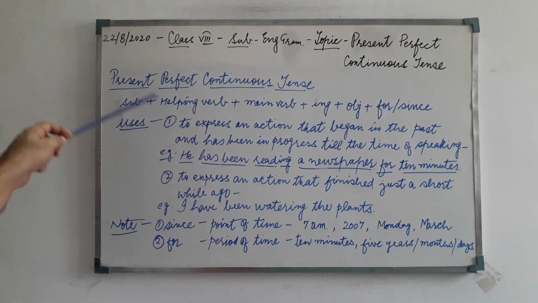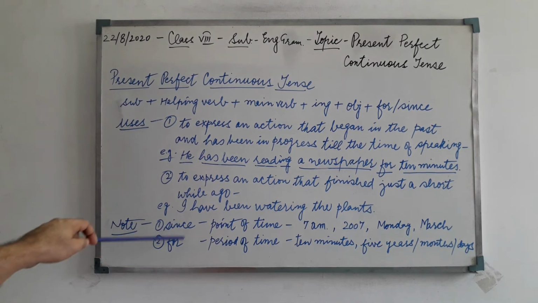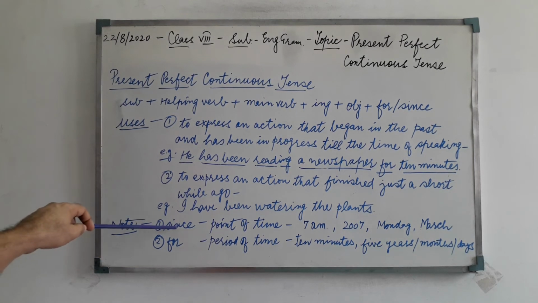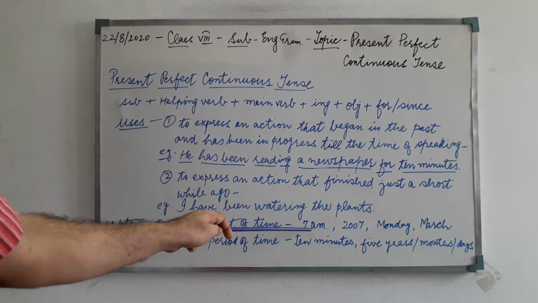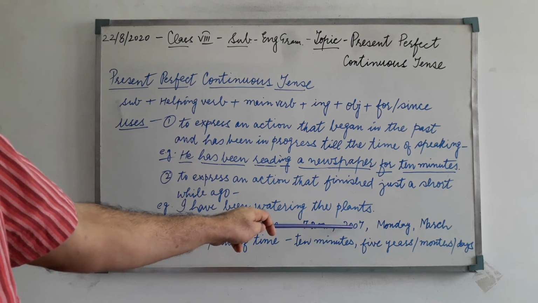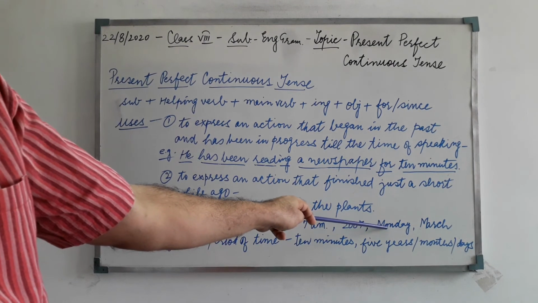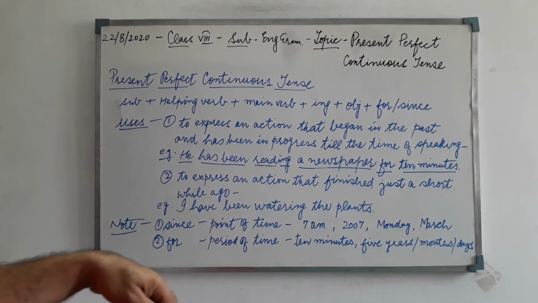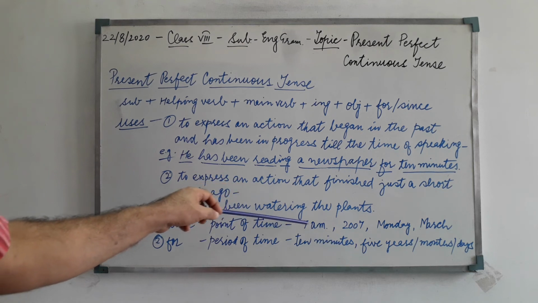Now, children, in this tense, we use since and for. It is very important here. Where do we use since and where do we use for? Since is used for a point of time, as I told you. For example, since 7 o'clock or since 7 a.m. Since 2007, it is an exact year, a point of time. Since Monday, since March. I can say that he has been reading a newspaper since 7 o'clock or since 7 a.m.